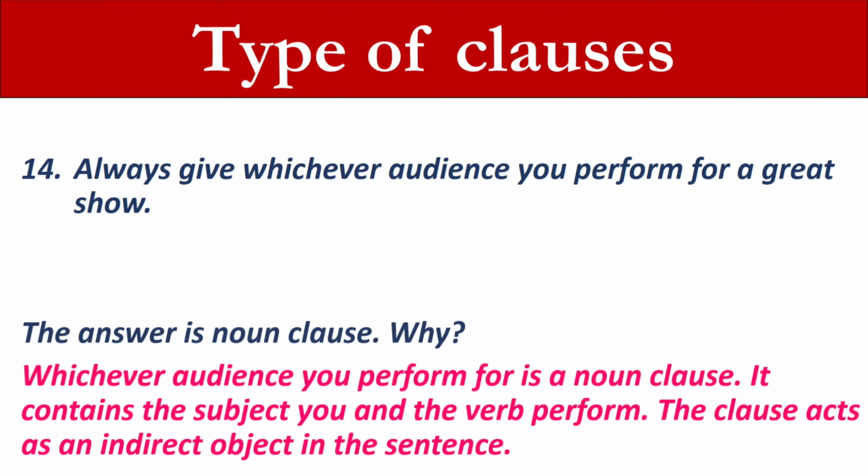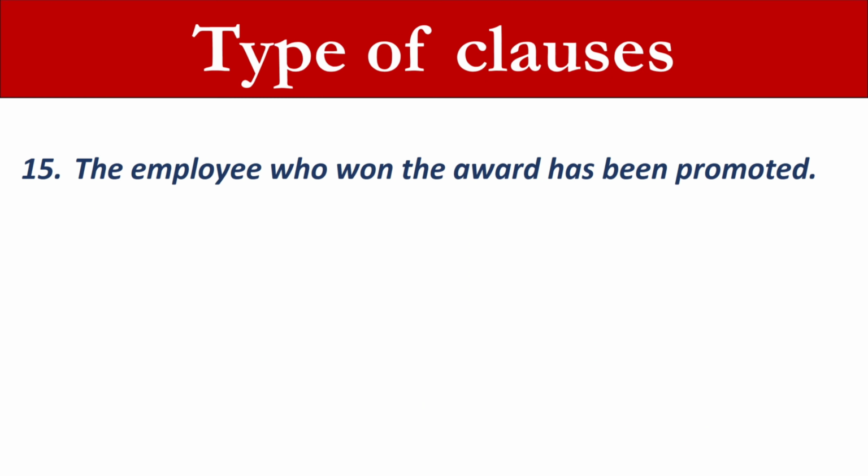The answer is noun clause. Why? Whichever audience you perform for is a noun clause. It contains the subject you and the verb perform. The clause acts as an indirect object in the sentence. 15. The employee who won the award has been promoted.